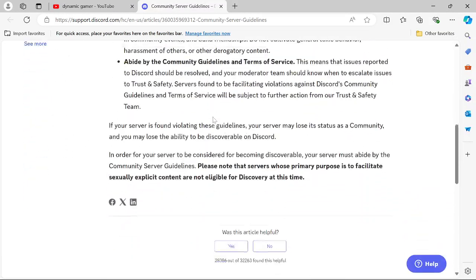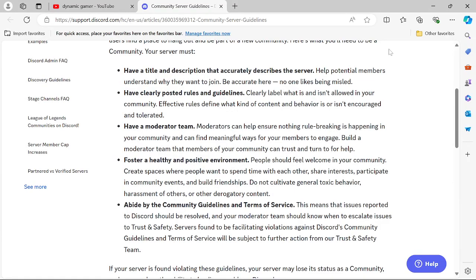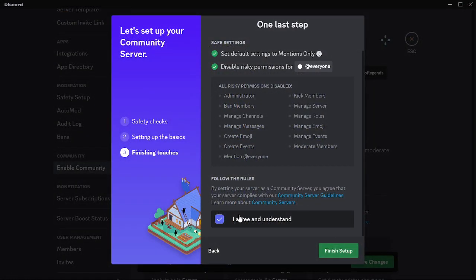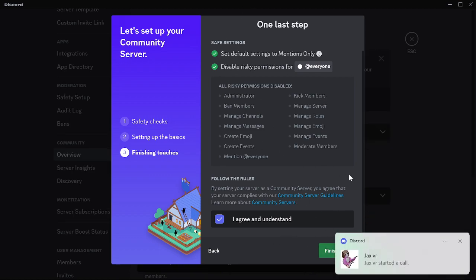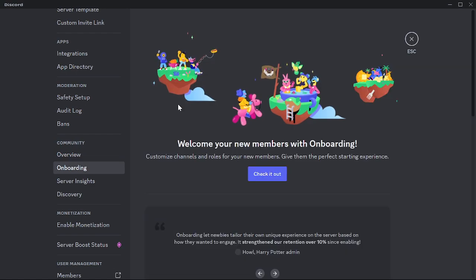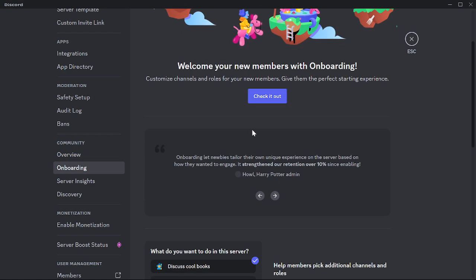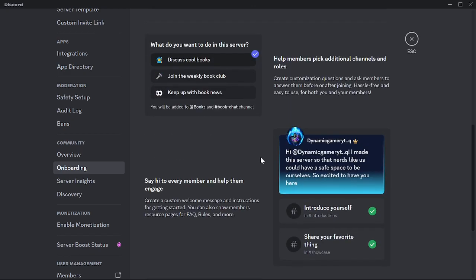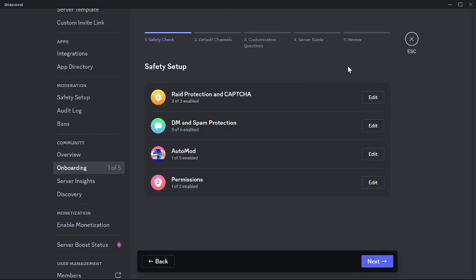Make sure nothing is wrong. Just check it, press this, and everything will have these on too. Finish. Alright, set up onboarding.